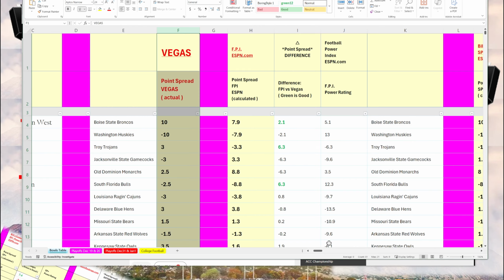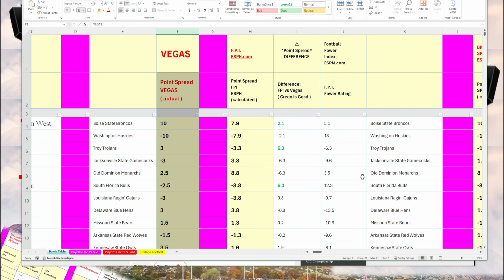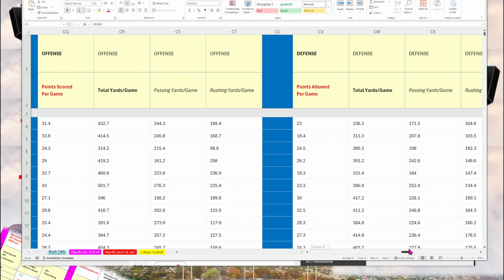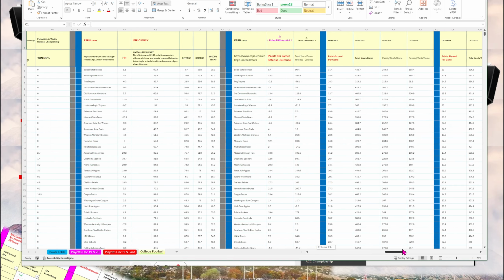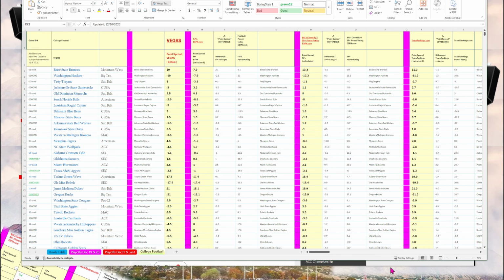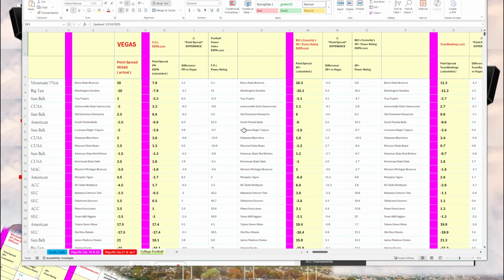And these point spreads can move from their opening to the actual game day. Just to let you know here, these point spreads were from December 16th, 2025, about 5 p.m. So you have the actual Vegas point spread.